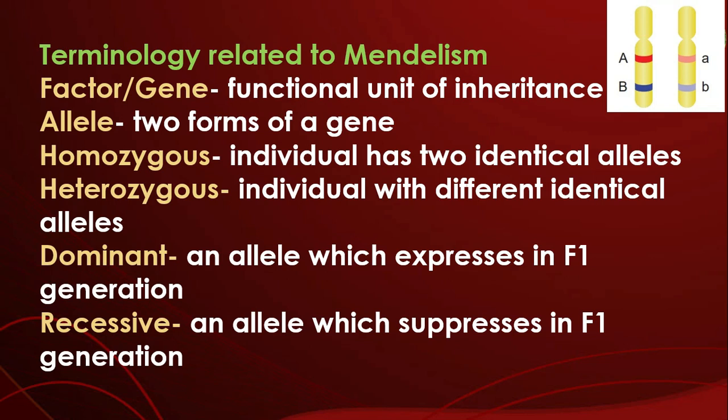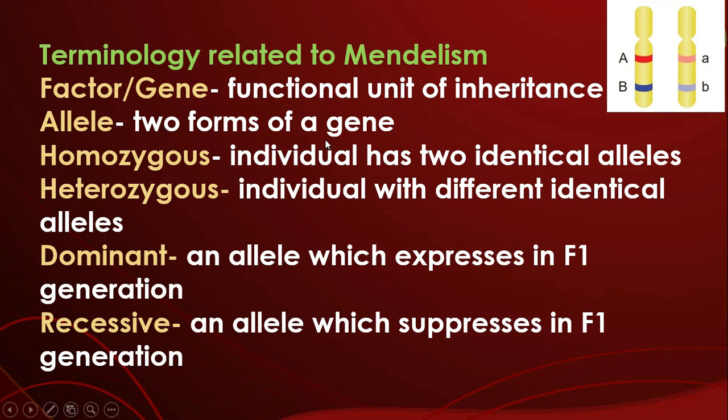Next we go to terminology related to Mendelism, that is factor or gene. Mendel only coined the term factor or determiner. After W. Johannsen, in the year 1909, the term gene was used. So factor and gene are the same. Gene is the functional unit of inheritance, a unit of DNA responsible for the transmission of a character from one generation to the next.